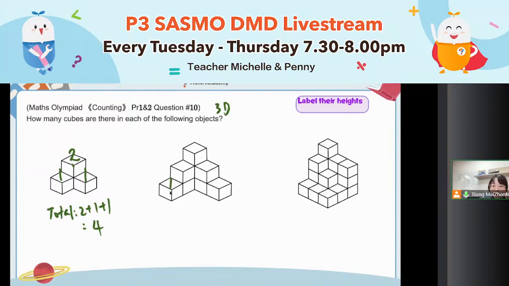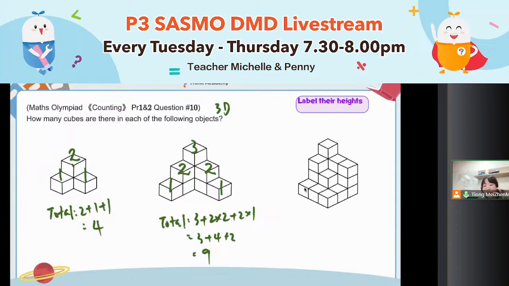Once you have the number, label. For example, this is 1. Here will also be 1. On top of that is a 2 layer. So we label 2. This one is also labeled 2. And go further, the inner one is 3. Total will be 3 plus 2 groups of 2 plus 2 groups of 1, which is 3 plus 4 plus 2, which is 9. The last one is exactly the same.